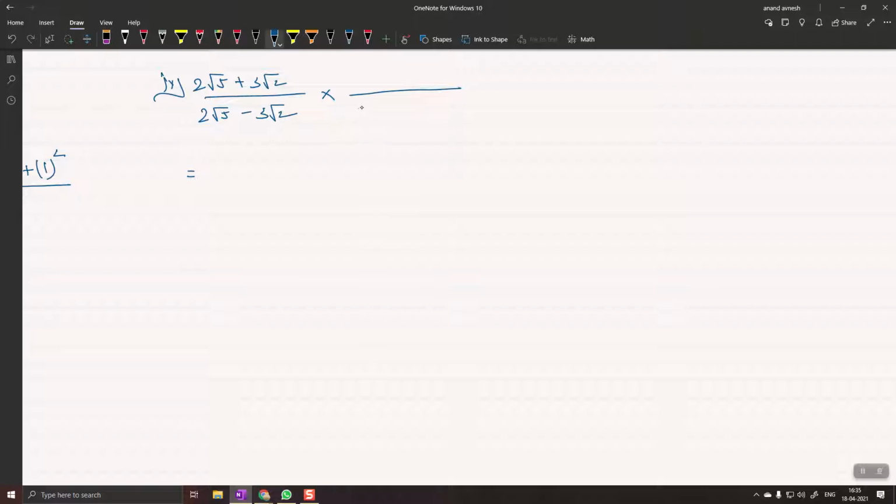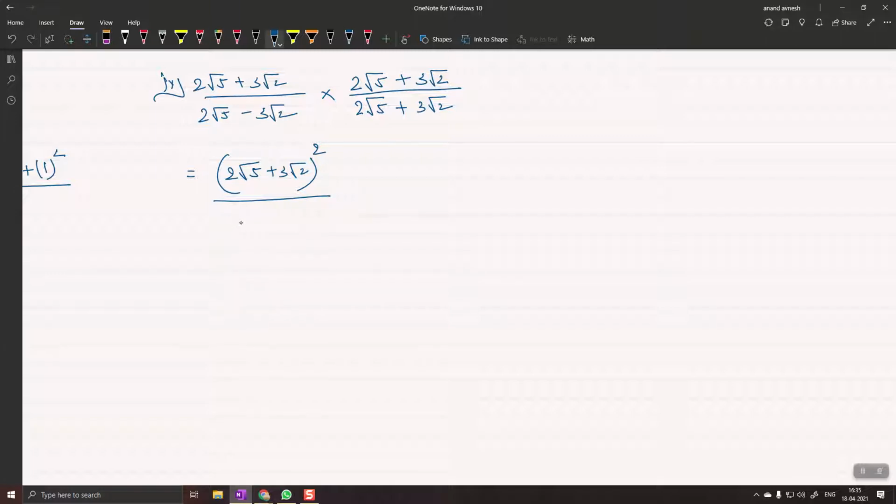Sir, we will multiply 2 root 5 into 3 root 2. Wait, into? No, sir, plus. Yeah, plus 3 root 2. And in the numerator? Sir, the same. Very good. 2 root 5 plus 3 root 2. Chalo, sahi hai. What should I write in the next step of the numerator? Sir, then the numerator will become 2 root 5 plus 3 root 2 the whole square. Very good. Excellent. You are applying the same technique which we have used earlier. And the denominator?